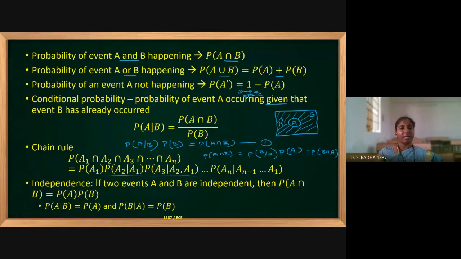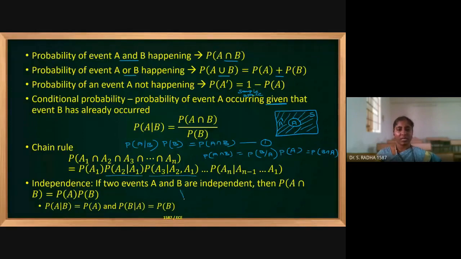Such events, we can write probability of A intersection B is nothing but probability of A into probability of B. And here we can also see probability of A by B is probability of A intersection probability of B by A. In this case, if the events are independent, then we can say probability of A by B is nothing but probability of B. Okay.